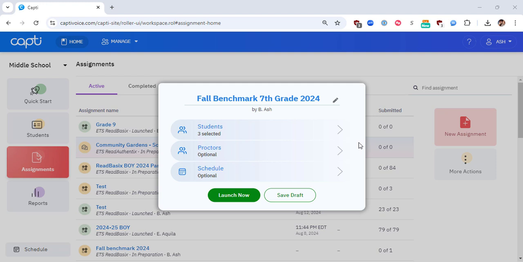Optionally, you can add proctors to this assessment. Proctors are other administrators, teachers, or assistants you want to have access to this assignment. You can add them the same way you add students.